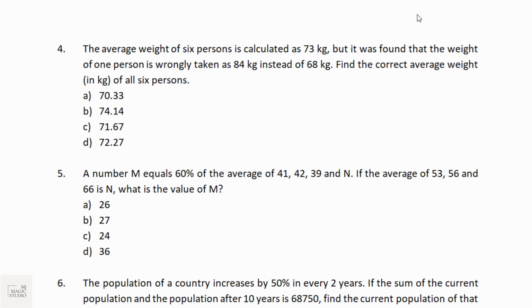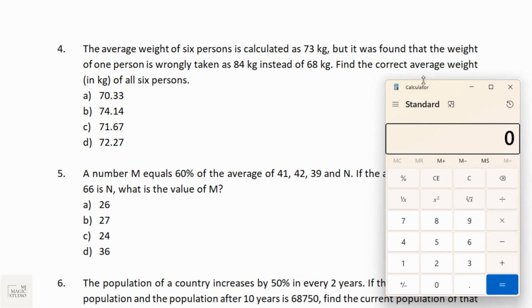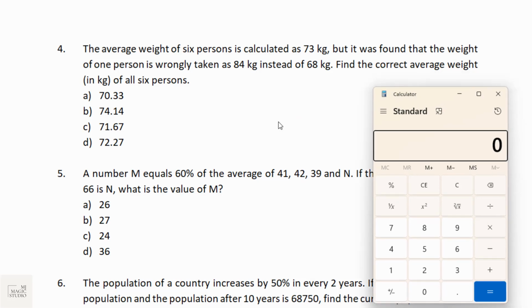So I'll try to do it with the on-screen calculator only. Let me have this calculator. The average weight of 6 persons is calculated as 73 kg, but it was found that the weight of 1 person is wrongly taken as 84 instead of 68. So 84 minus 68 is 16.